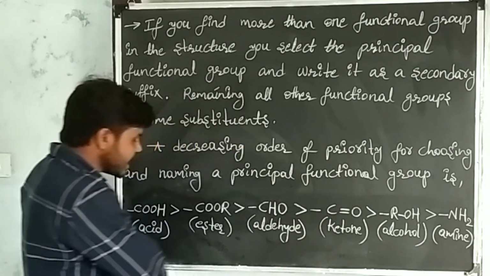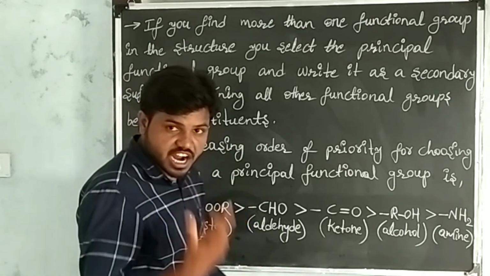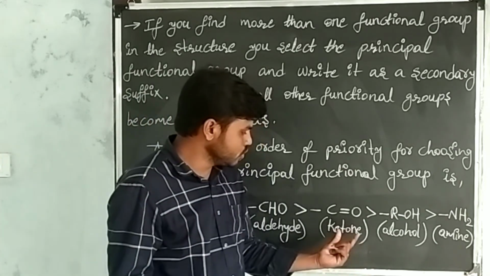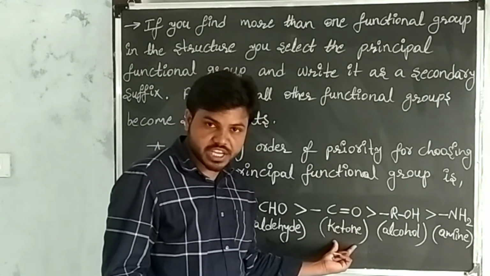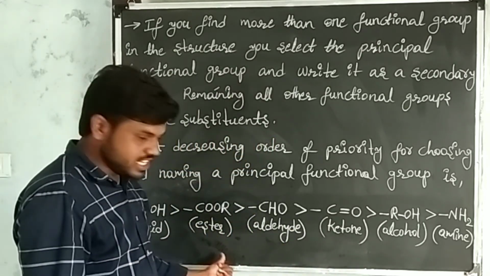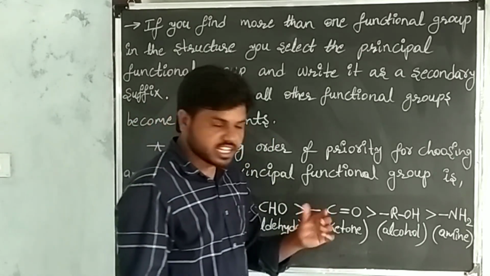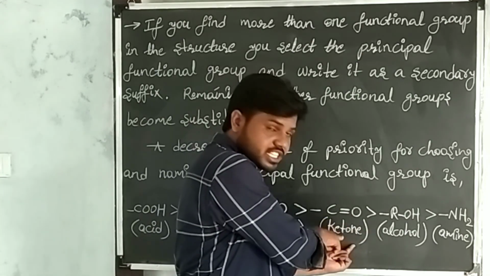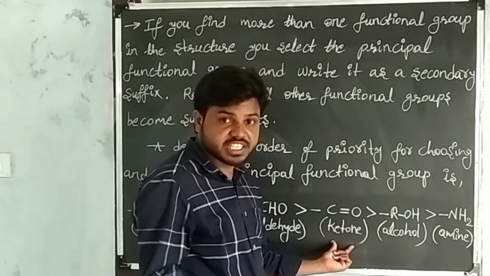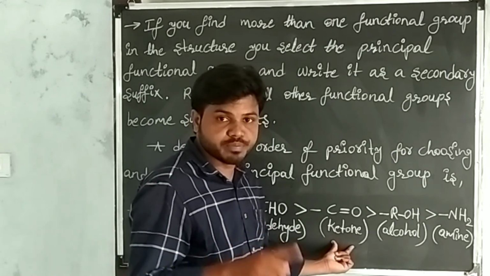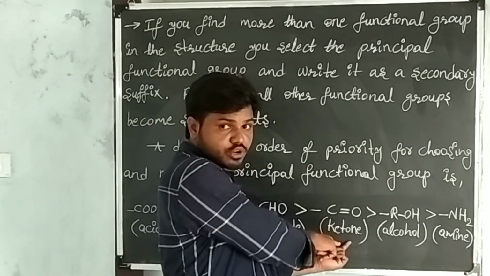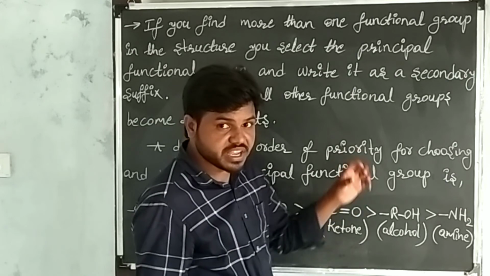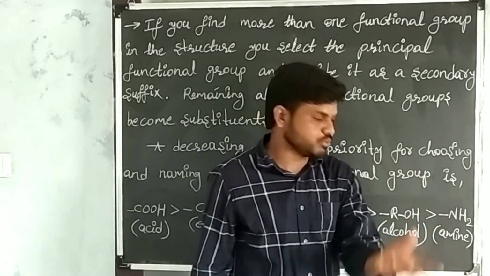Next, if acid, ester, aldehyde are not present in the given carbon compound, then give the priority to ketone. This ketone will become the secondary suffix. Remaining other functional groups become substituents.